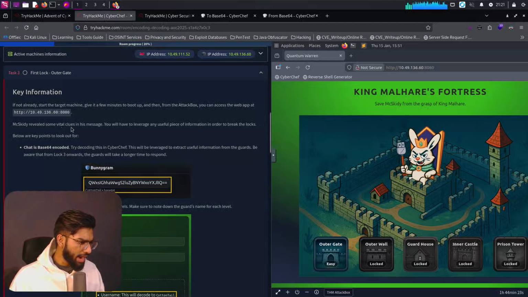Mixkitty revealed some vital clues in his image. You will have to leverage any useful piece of information in order to break the locks. Below are key points to look out for. Chat in base 64 encoded. Try decoding this in CyberChef. This will be leveraged to extract useful information from the guards. Be aware that from the log 3 onwards, the guards will take longer time to respond.